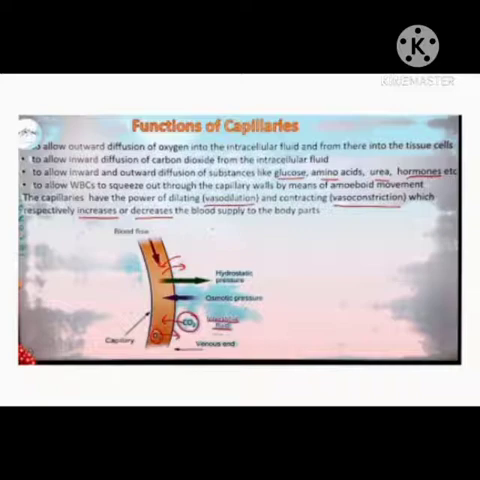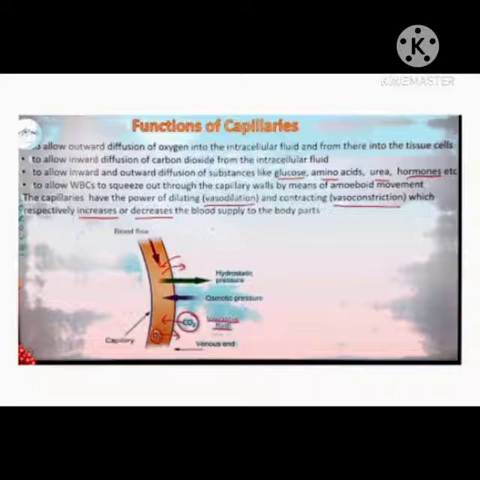Actually, these WBCs are amoeba-like in shape, and through this amoeboid movement, they squeeze out through the wall of capillaries. The capillaries have the power of dilating, that is vasodilation, and contracting, that is vasoconstriction, which respectively increase or decrease the blood supply to the body parts.